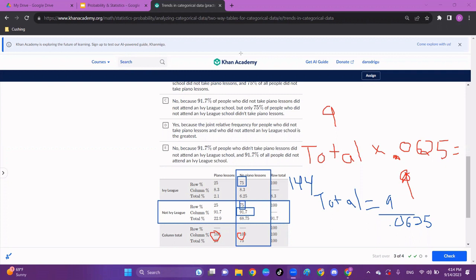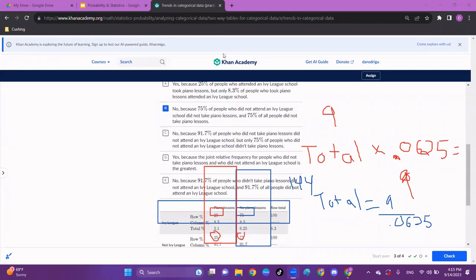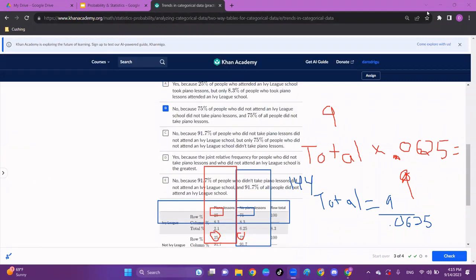This 91.7, what should we compare this to? It's a column percentage. So it's saying out of the no piano lessons, 91.7% chance you were not Ivy League. Out of piano lessons, same thing. If you took piano lessons, there's still a 91.7% chance that you're not Ivy League. So C is not evidence that there's no association. I think C is talking about different things.